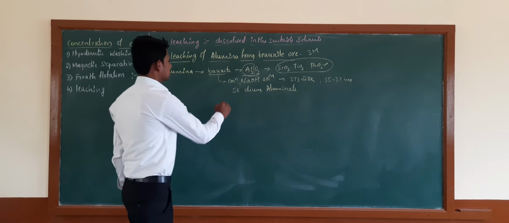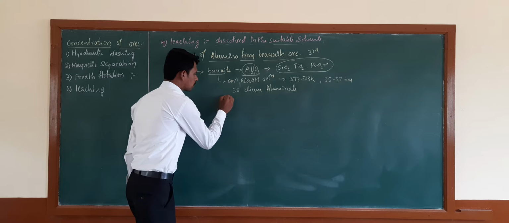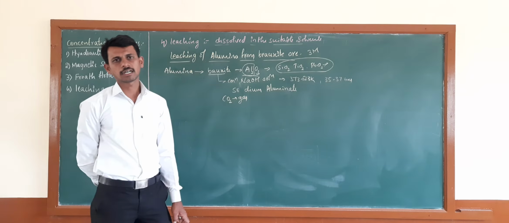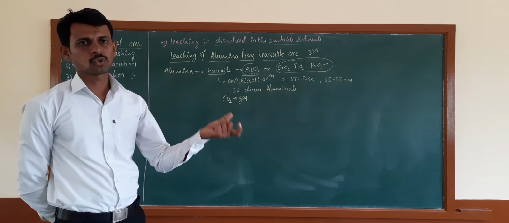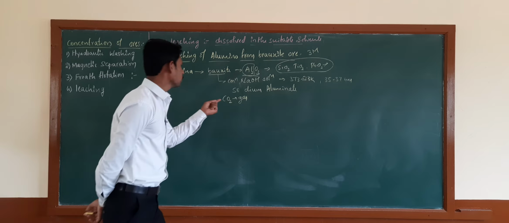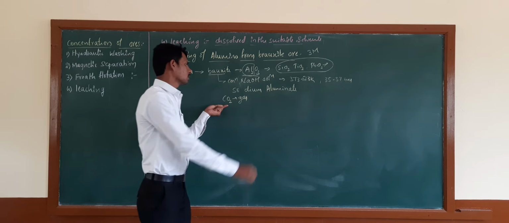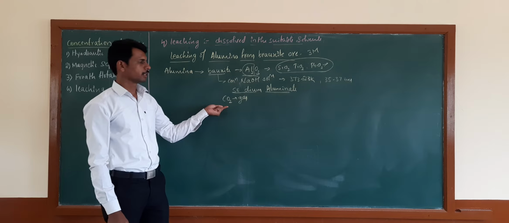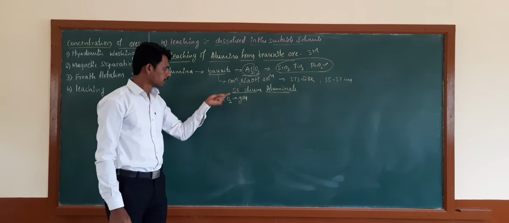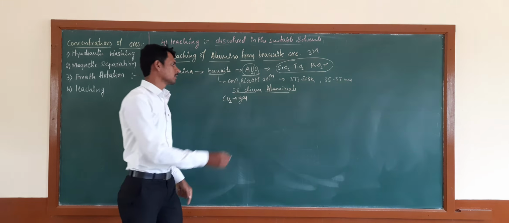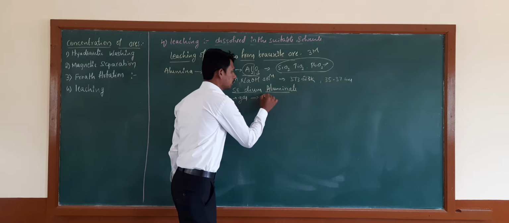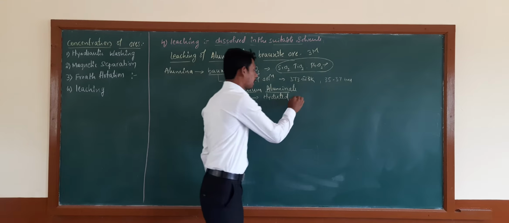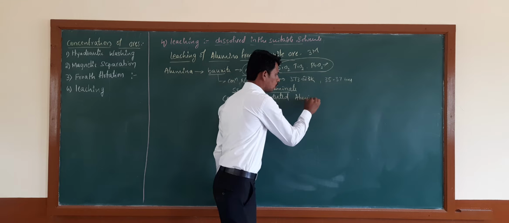After that, the solution can be neutralized by passing carbon dioxide gas. When you pass the carbon dioxide gas, the sodium aluminate present is treated with the carbon dioxide gas, and then that will be converted into hydrated aluminium oxide.